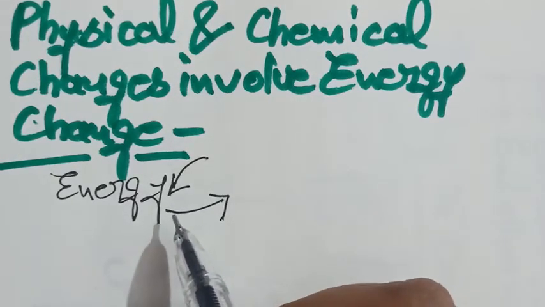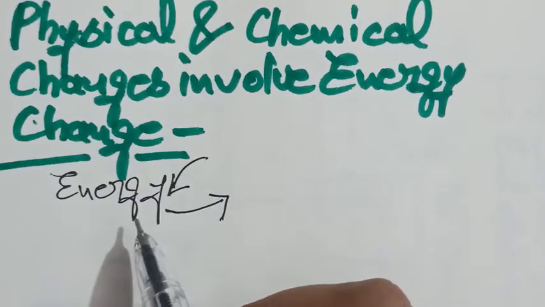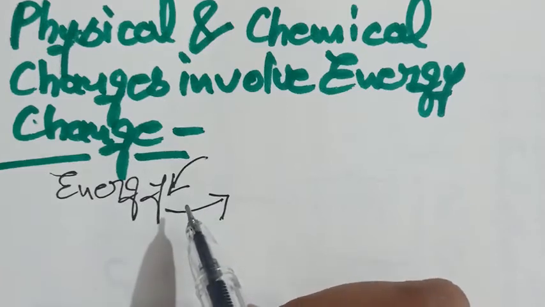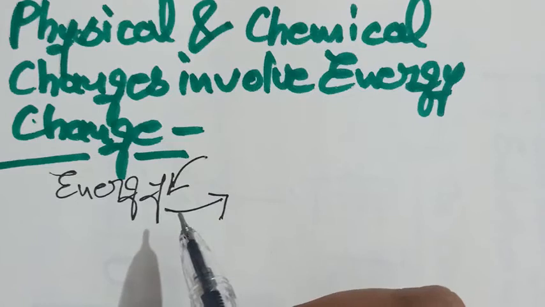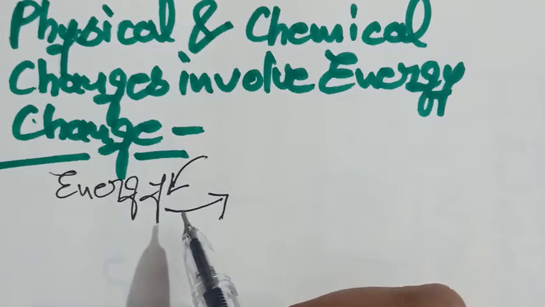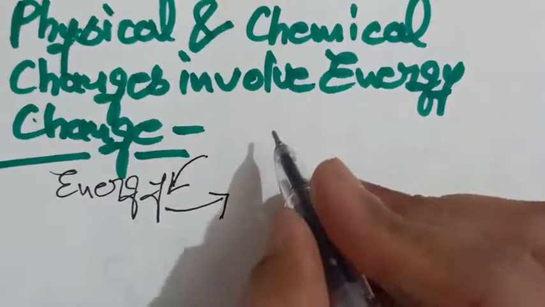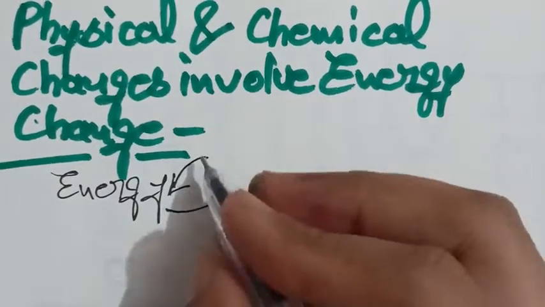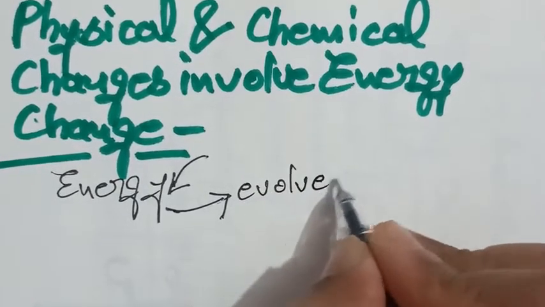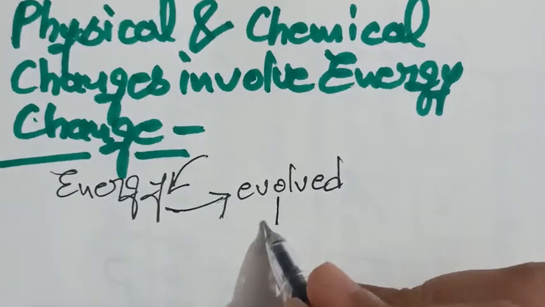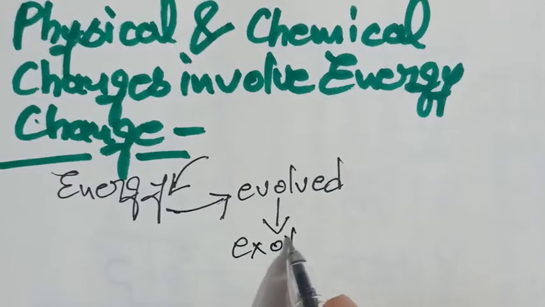By this we mean that heat or light is either absorbed or emitted by a substance during a physical or chemical change. Energy changes usually involve heat. A change in which heat is evolved is known as exothermic change.